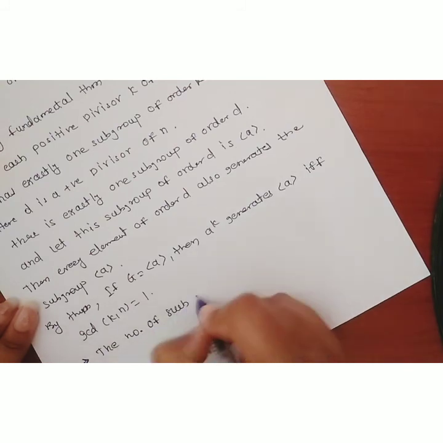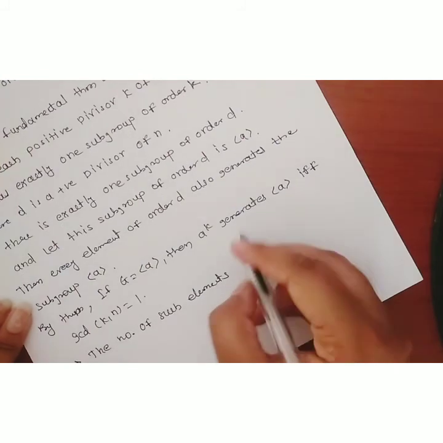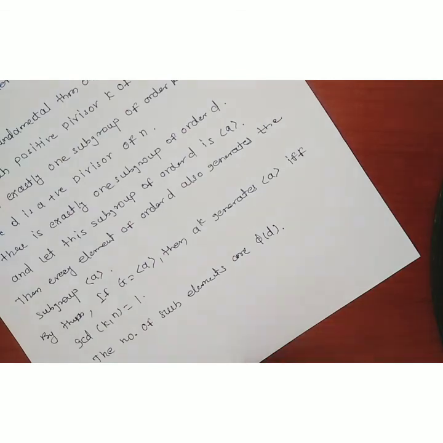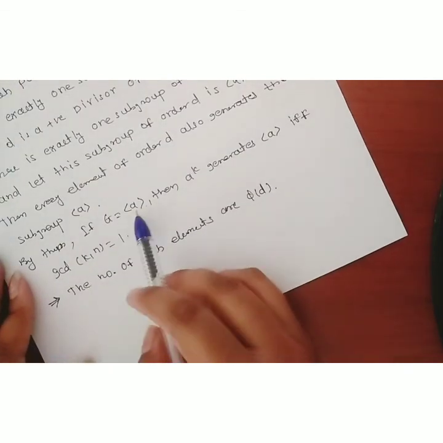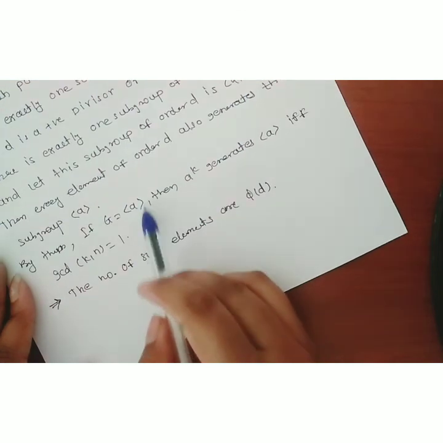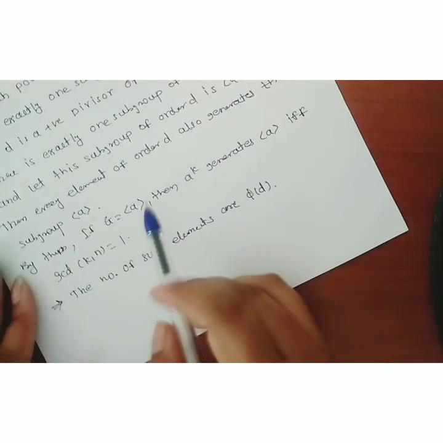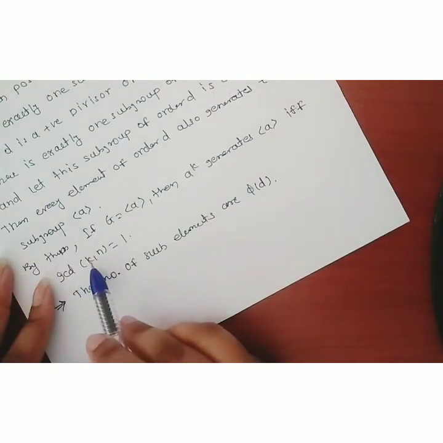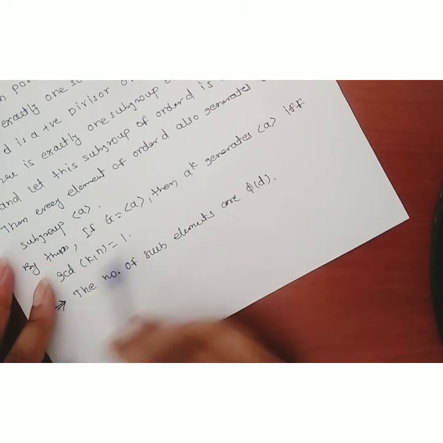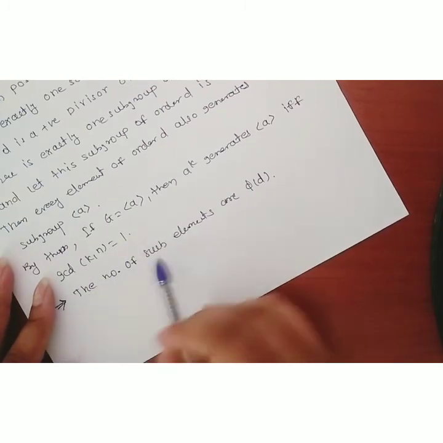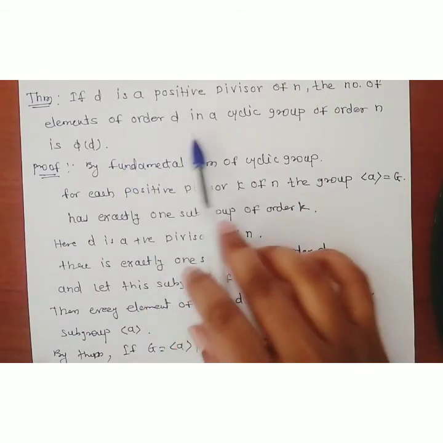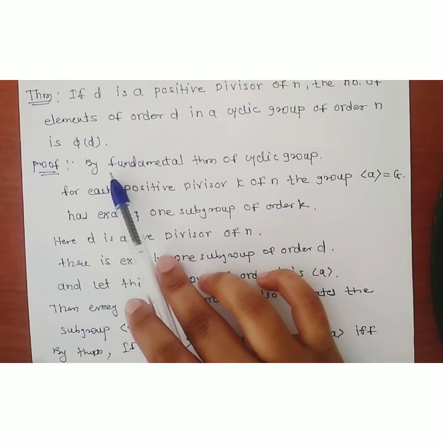such elements is phi of D. Therefore, as G is generated by A, and D is a divisor of n and a subgroup generated by A, this is possible only if GCD of D with n is equal to 1, and these are nothing but the number of elements of that order. Therefore, the number of such elements is phi of D. This is what we had to prove. So for any positive divisor D of n, the number of elements of order D in a cyclic group of order n is phi of D.